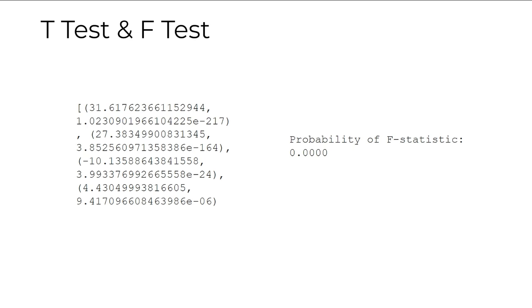Also on the right hand side, we have the F statistic, which examines the overall significance of our model. This value is 0.00. Since this is substantially less than our chosen alpha, which is 0.05, we reject the null hypothesis and conclude that our model is statistically significant.